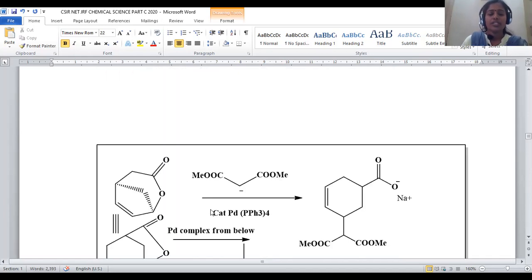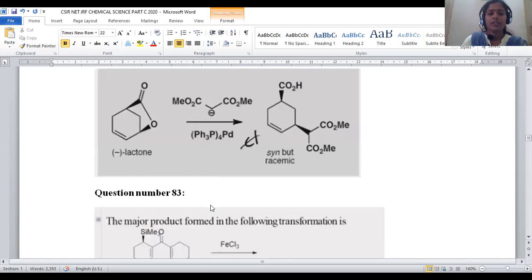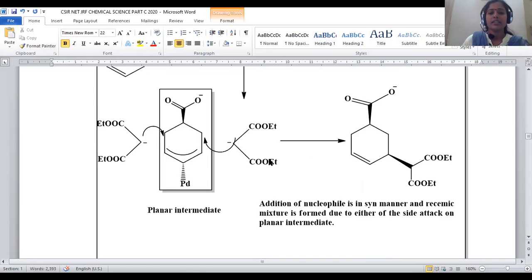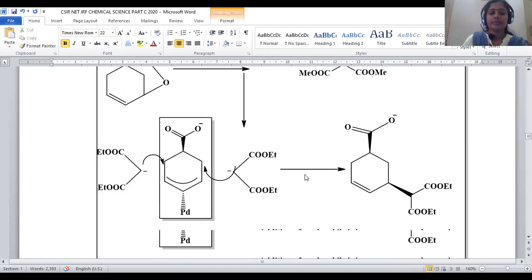Let us move on to question number 84. So this is the provision. Lactone can be represented in this manner and attached with the nucleophile, and the product will be generated syn but racemic. This is the simple statement which is directly provided here. A detailed mechanism is represented in this equation.